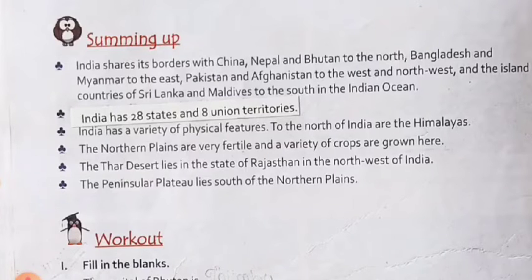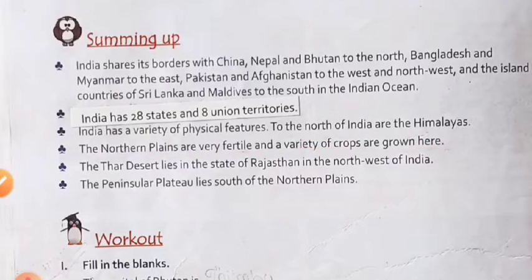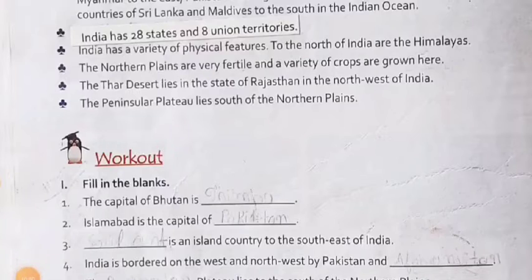The northern plains are very fertile and a variety of crops are grown here. Most of the northern plains have fertile soil, and it is called the bowl of grains because a variety of crops are grown widely in this region. The Thar Desert lies in the state of Rajasthan in northwest India. The Peninsular Plateau lies south of the northern plains. Now let us look at the workout. Fill in the blanks.